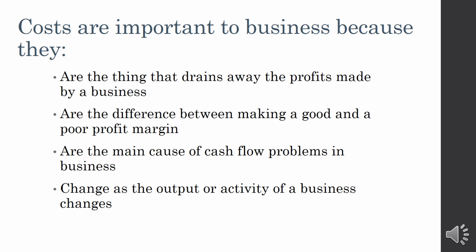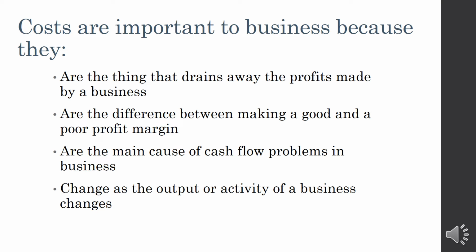Why is there a shortage of cash flow? Because of the cost. Costs also change the output or activity of a business. For example, if the cost is high, sometimes the business will be low and they will close down. So it determines the entire level of activity and output produced. That's why in economics we give so much importance to the concept of cost.